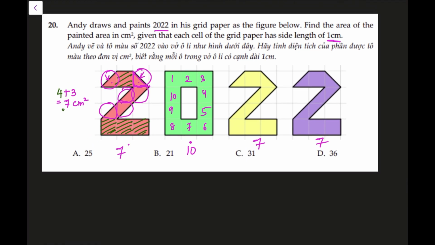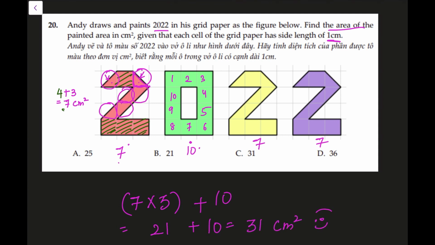We need to just add the areas of all the individual areas of 2022. 7 times 3, there are 3 groups of 7 and another 10, which is 21 plus 10. So this is 31 centimeters square. So the area of the painted is 31 centimeters square, which is C.